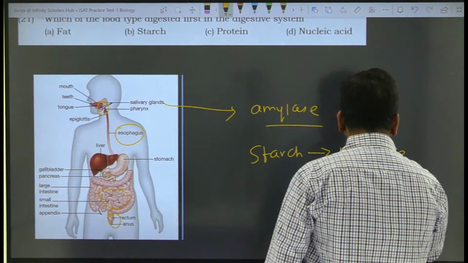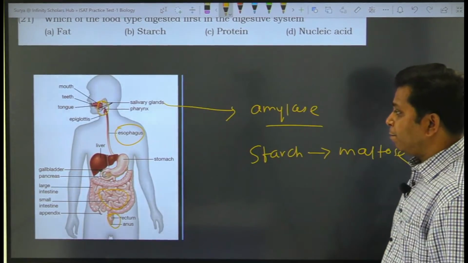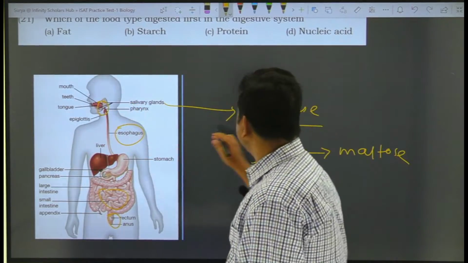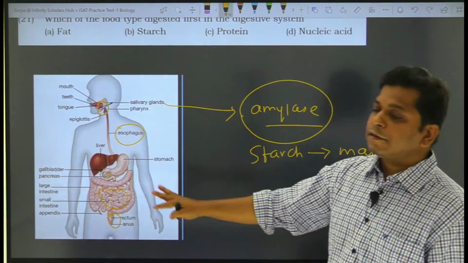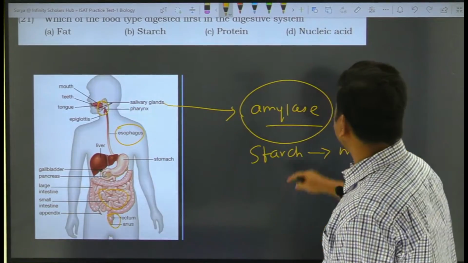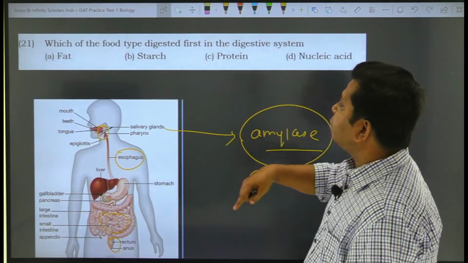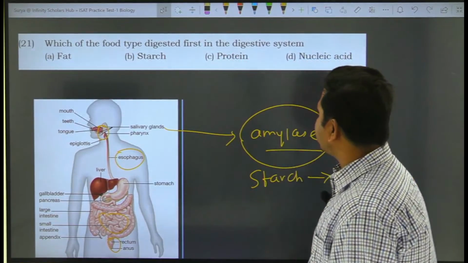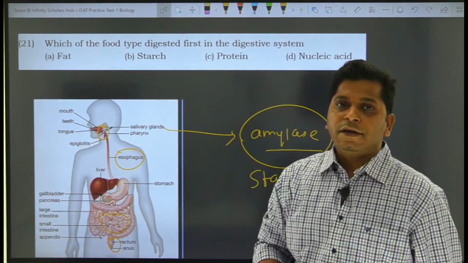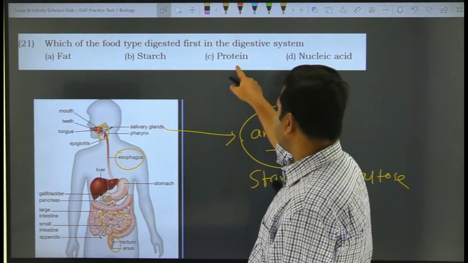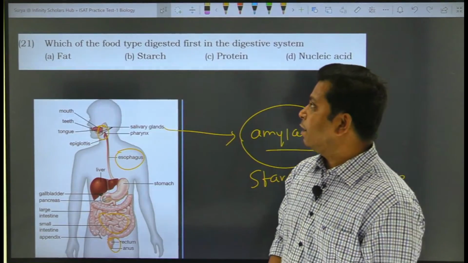So a polymeric sugar is converted into a simple sugar through the action of this particular enzyme, and that happens in the mouth itself. If we look at the options, which of the food types is digested first in the digestive system? Fat is not digested in the mouth, proteins are not digested in the mouth, nucleic acids are also not digested in the mouth.